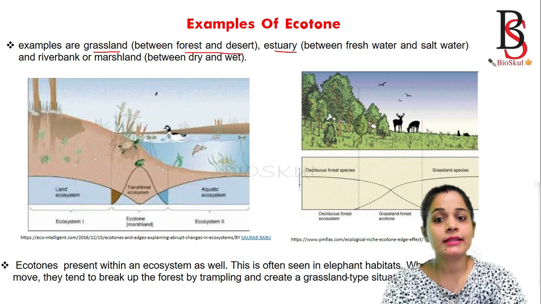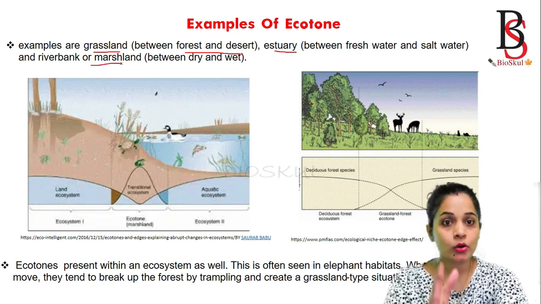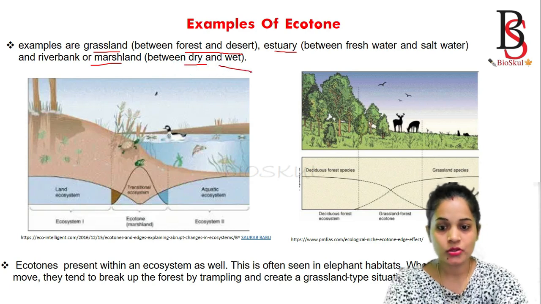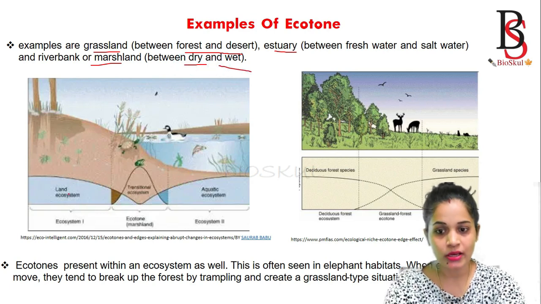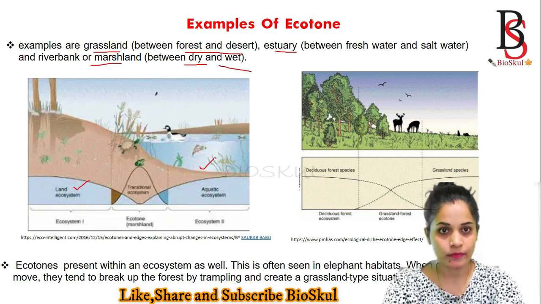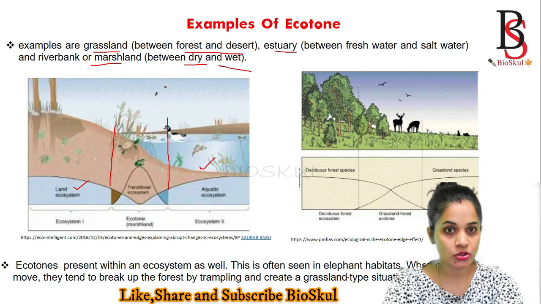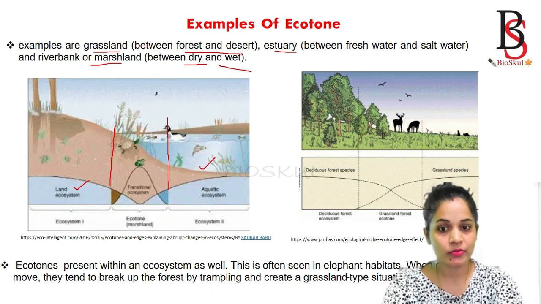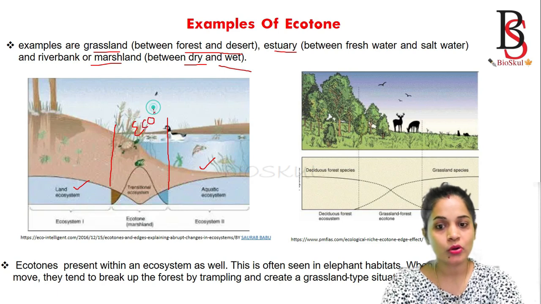Similarly, marshland is the ecotone between the dry and wet ecosystems. Here you can see ecosystem 1, which is the land ecosystem, and this is the aquatic ecosystem. The transition zone between the two different ecosystems is known as the ecotone. What is an ecotone? It is a transition zone between two ecosystems.